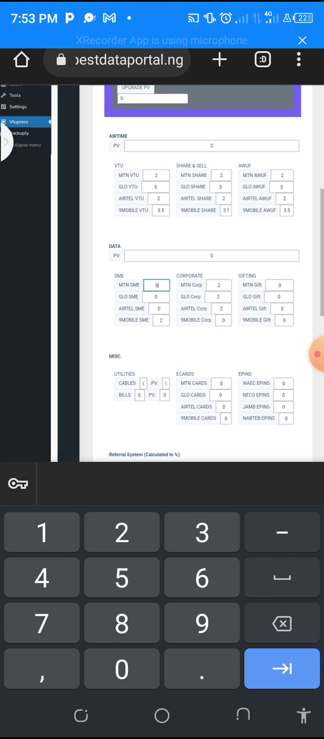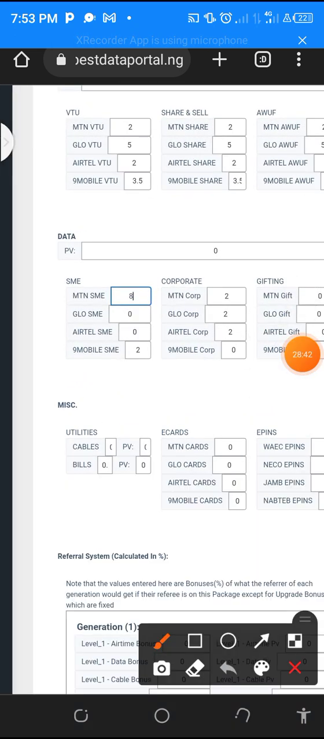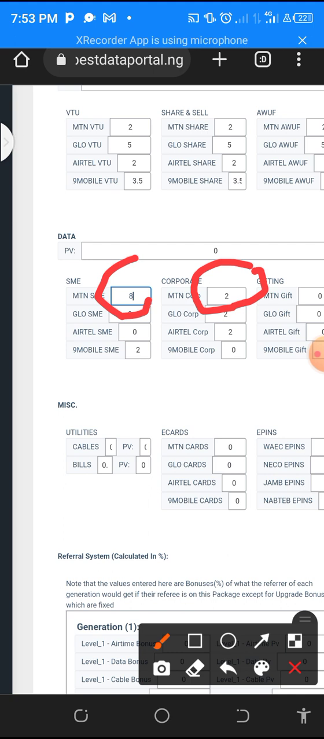So write your percentage here. SME, we got 8%. We didn't do the calculation for corporate gifting. You do your calculation for MTN corporate gifting. You fix your price, and then you go to Glo, which doesn't have SME, so leave it at 0.